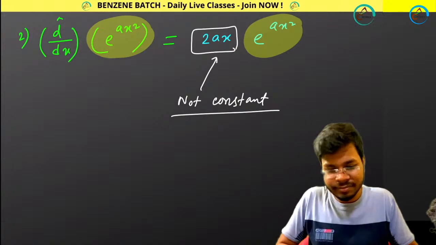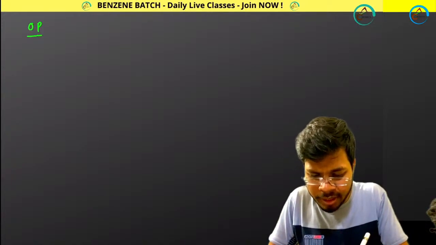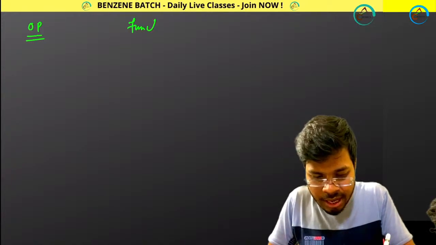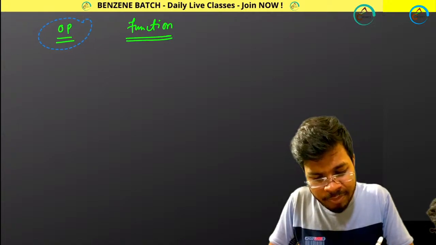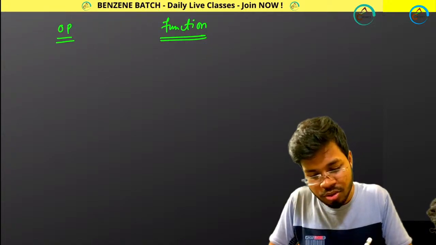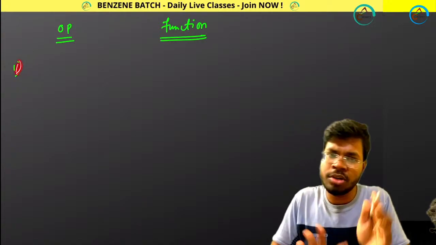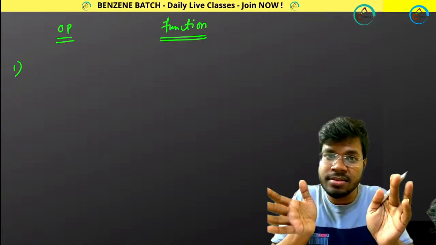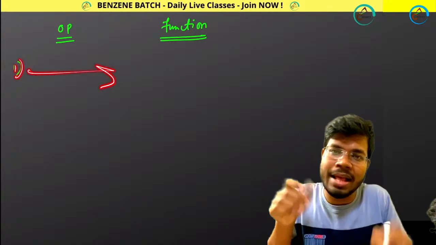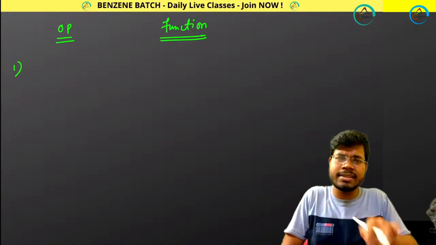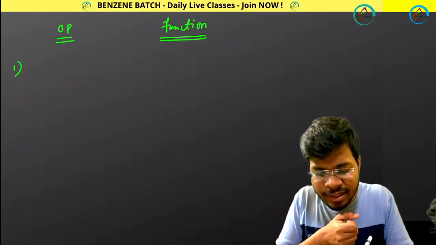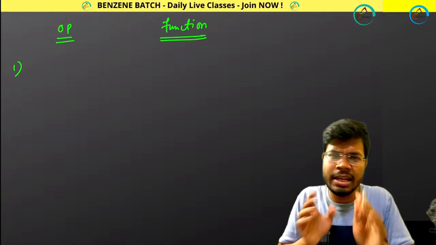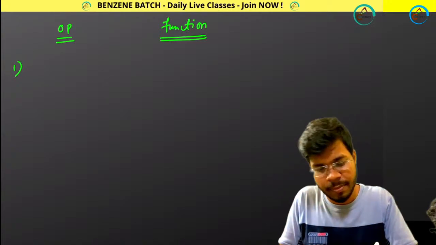So very good. Now let me give you a bunch of other examples. I am giving you an operator and a function, and please answer by comment, and please write the question number. So I am giving you question number 1. Whenever you write the answer, please write 1, then put your answer. Tell your answer, whether it is an eigenfunction or not. If it is an eigenfunction, what is the eigenvalue? Just write the question number as well, so that it doesn't get mixed.